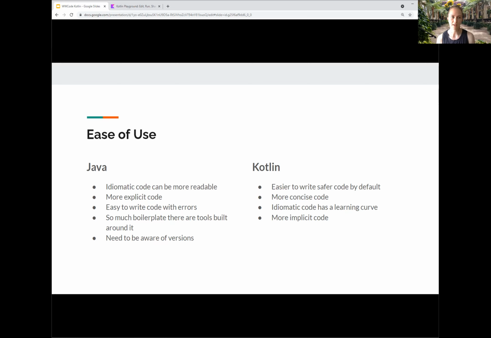So on the Kotlin side, I just went over the Java, just like I mentioned, it is easier to write safe code by default. The code is more concise, but it could have a learning curve. In Java, when you write something in 5 lines, that can be 1 line in Kotlin. Well, those 5 lines did have information, and it was very useful. And now suddenly you have this 1 line and you're trying to figure out what all those question marks mean. And so the code can be a little more implicit. Concise code can be really nice to look at once you get the hang of it, but you can be scratching your head about where a bug might be or where to put a breakpoint when everything's 1 line.